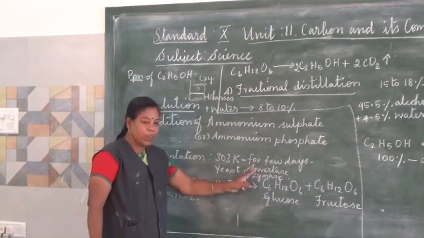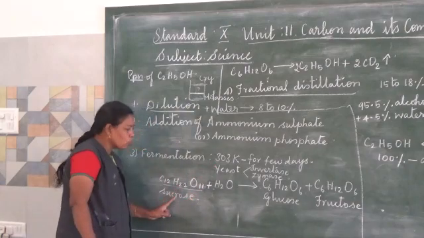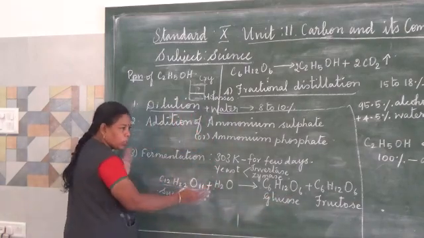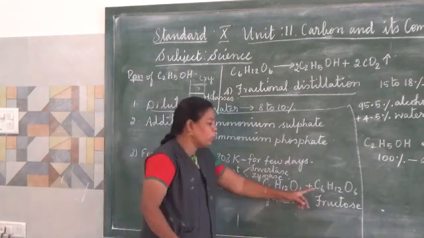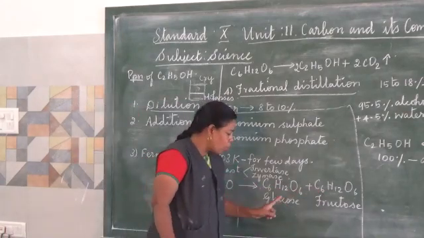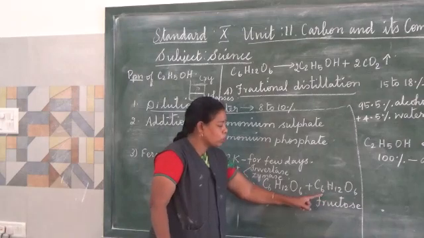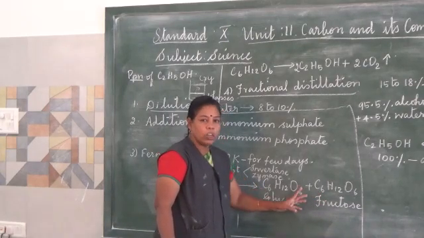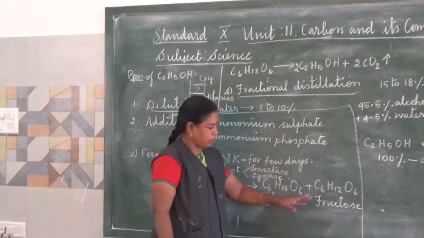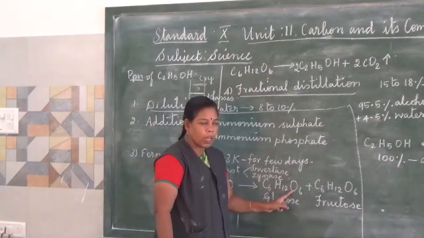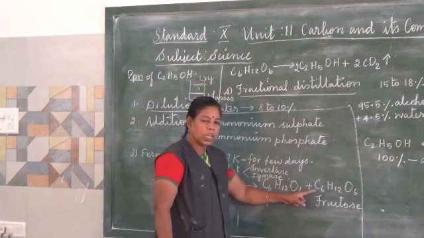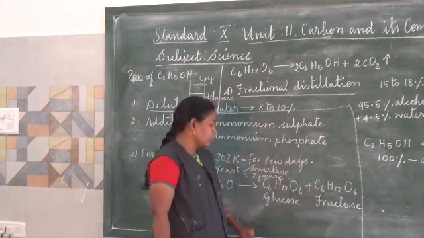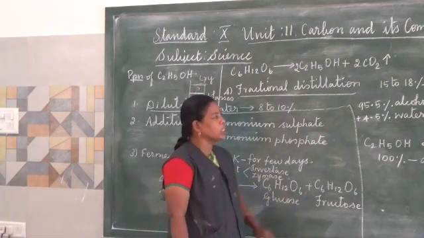The enzyme invertase will convert the sucrose into glucose and fructose. That splits the macromolecule into two simpler molecules, one is glucose and another one is fructose. These two are isomers. Both have the same molecular formula, but their structure is different. So one is glucose and another one is fructose.